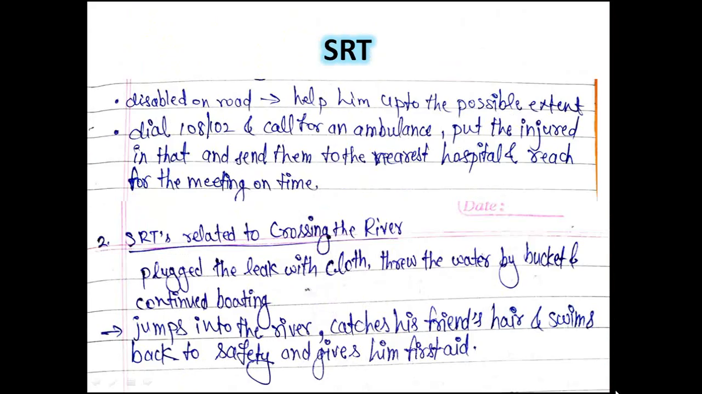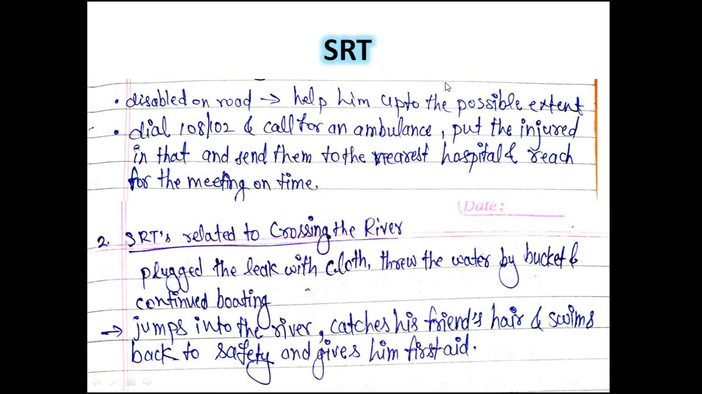Now the next one is the Situation Reaction Test, SRT. If you find a disabled person on the road, many students write help him up to the possible extent. No, don't reuse such phrases. Like this you can write in each and every SRT that yes, I will help him up to the possible extent. No, write the complete action. Don't use such words or phrases. Okay, what can you do if you find a disabled person on the road? You can dial 108/102, whatever the case may be, and call for an ambulance.